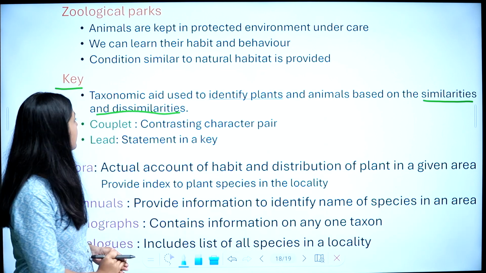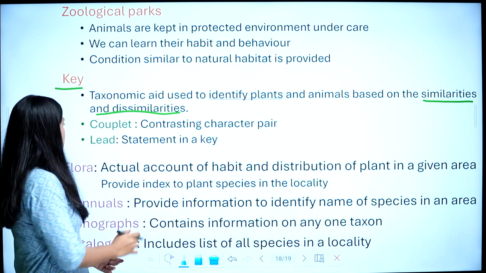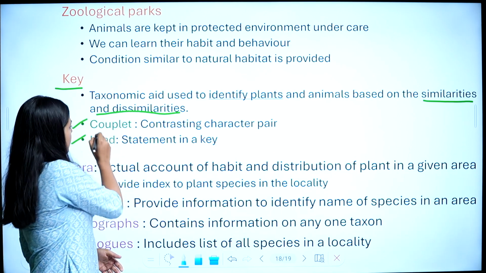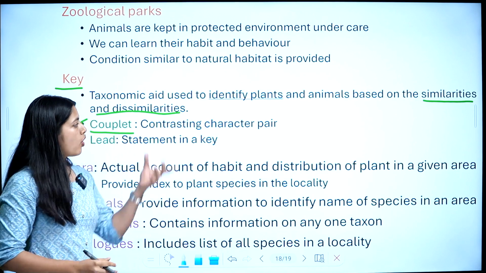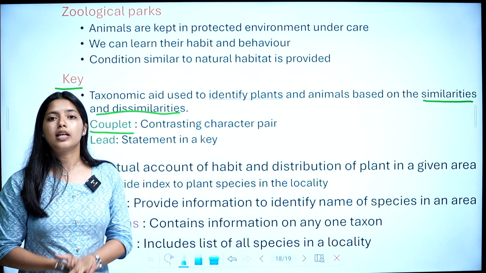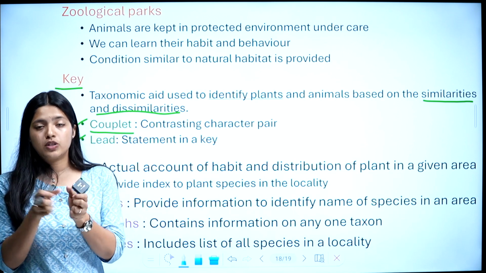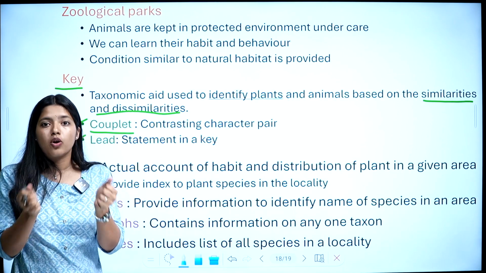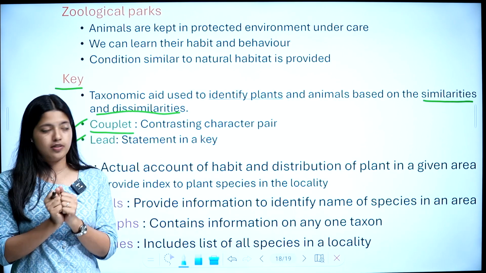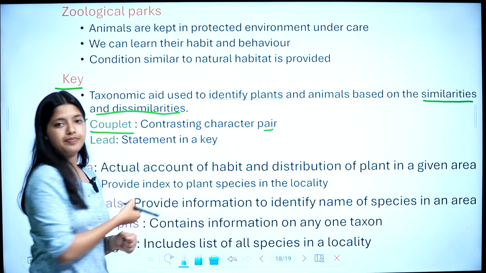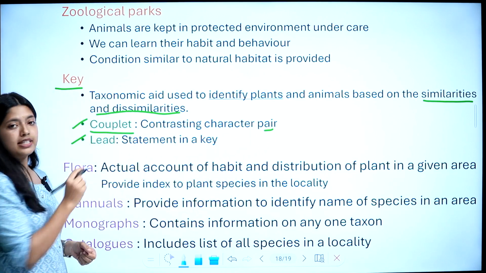So that is key. There are some terms, first one is couplet. What is a couplet? The contrasting character pair is called couplet. So there are two characters, like similarities and dissimilarities. A pair of this contrasting character is called couplet.